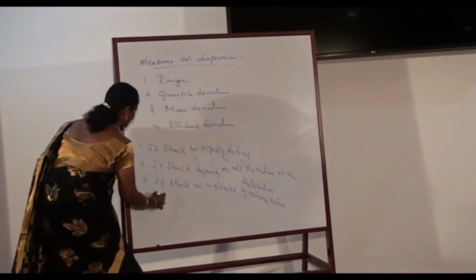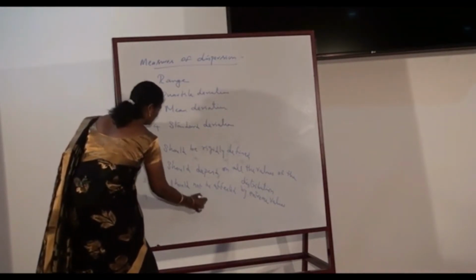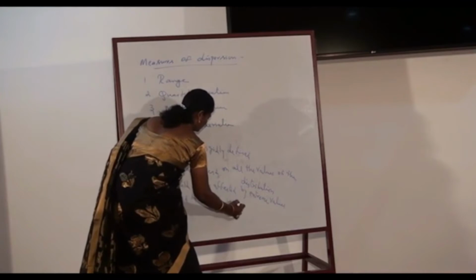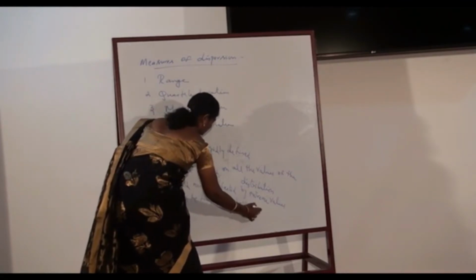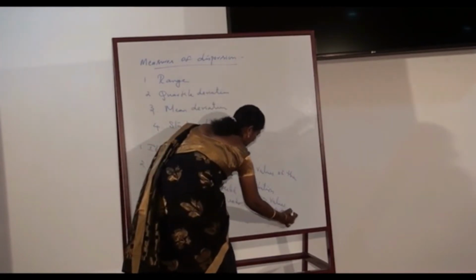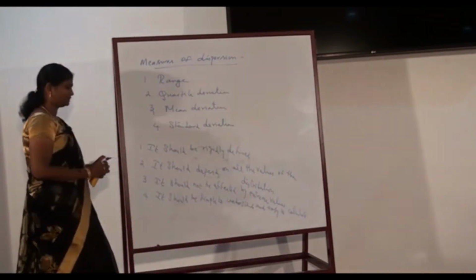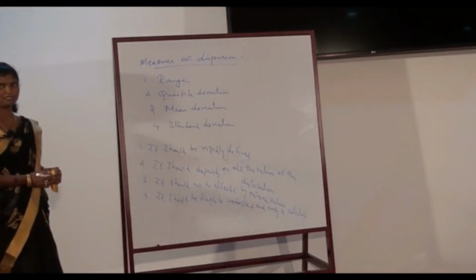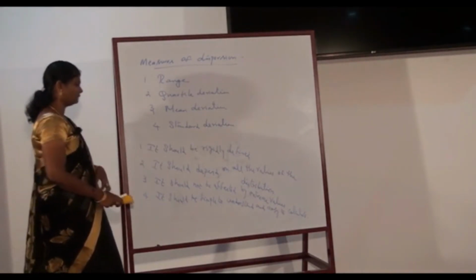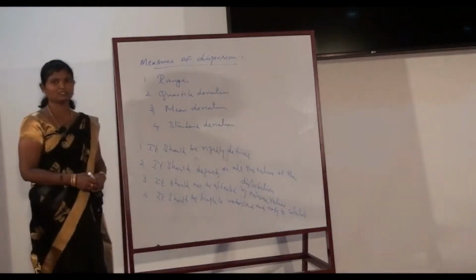And number 4, it should be simple to understand and easy to calculate. So a measure of dispersion must possess these properties: it should be rigidly defined, depend on all the values of the distribution, not be affected by extreme values, and be simple to understand and easy to calculate.